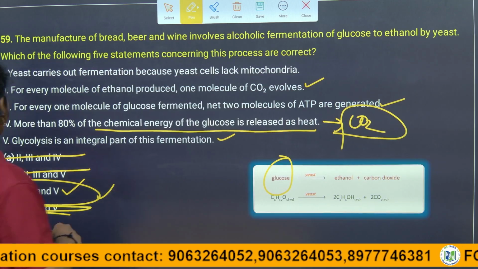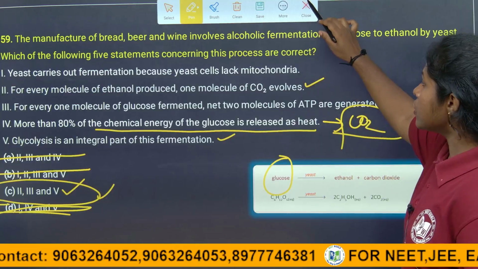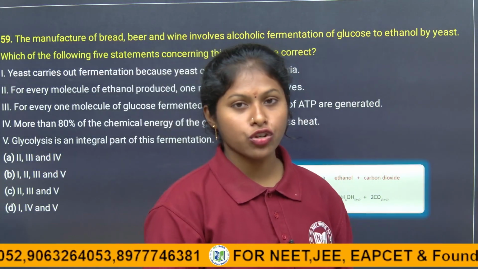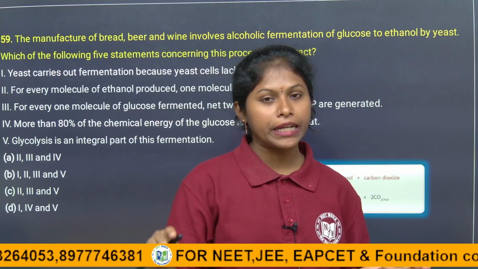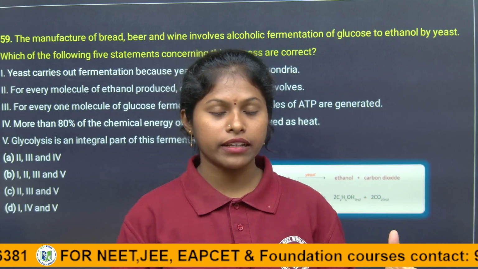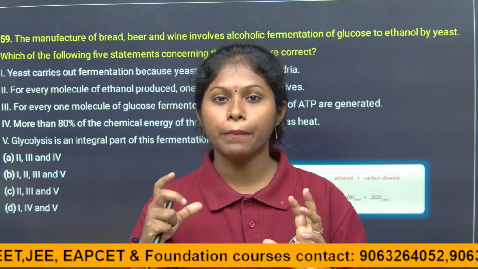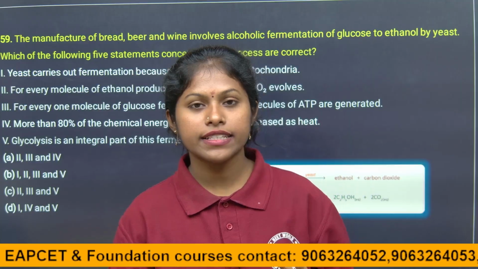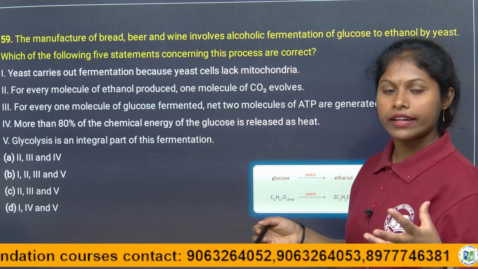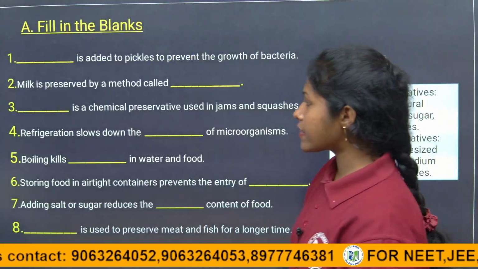So, coming to the next question. I hope you all analyzed it correctly, children. When the yeast action is happening in the conversion of glucose, there is a production of ATP also. How is the ATP produced? Who is producing the ATP? Nothing but the microorganism present in the yeast, having the mitochondria. It is producing the ATP. This is how the fermentation process occurs, producing alcohol or ethanol and carbon dioxide. Coming to the next question, here the fill in the blanks, children.